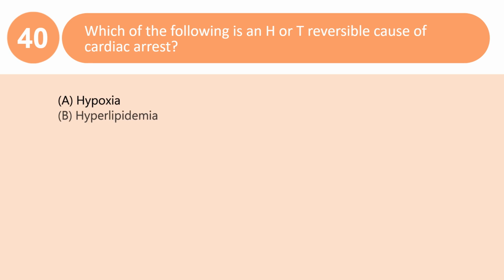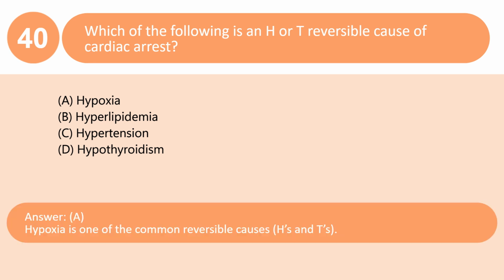Which of the following is an H or T reversible cause of cardiac arrest? A. Hypoxia. B. Hyperlipidemia. C. Hypertension. D. Hypothyroidism. Answer A. Hypoxia is one of the common reversible causes, H's and T's.